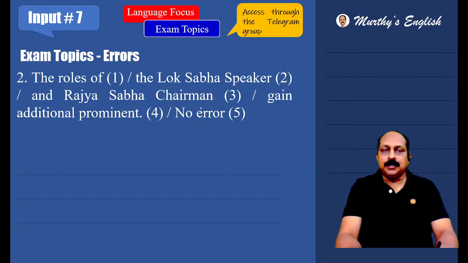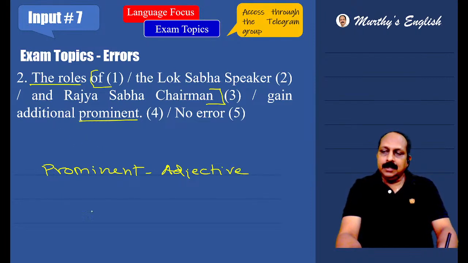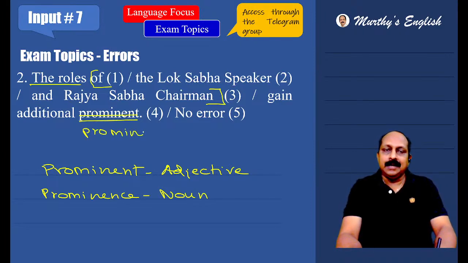The roles of the Lok Sabha Speaker and Rajya Sabha Chairman gain additional prominence. Where is the error? The roles of the Lok Sabha Speaker and Rajya Sabha Chairman, the roles gain additional prominent. Prominent, this question is based on word form. A prominent personality means what? Adjective, important personality. But gain what? We need the noun form. What is the noun form here? Prominence, noun. Based on that, prominent is not correct. It has to be prominence.